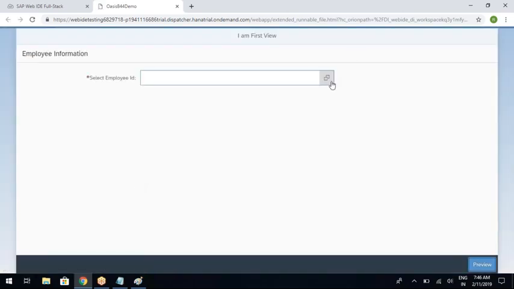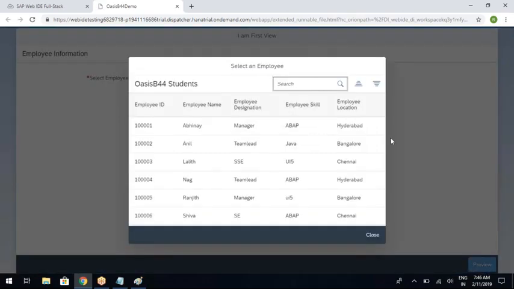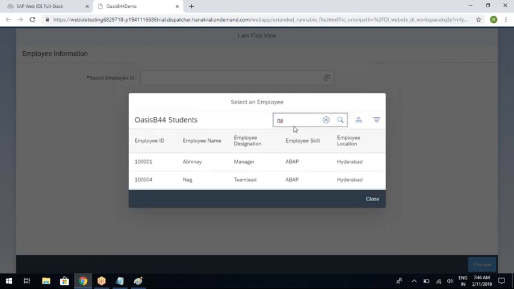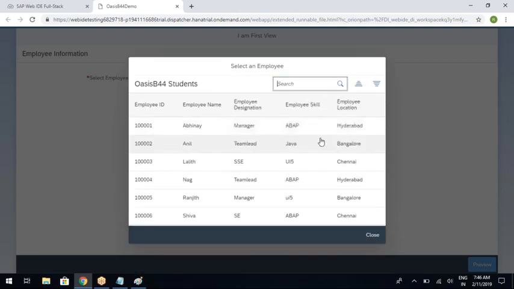Let us refresh and check whether the pop-up is getting opened and closed or not. So I'm clicking this. Yeah, your pop-up has opened. Okay, and the search functionality, everything will work. For example, I'm typing NA. See, you can see the search functionality, everything will work because we already have the corresponding functions.